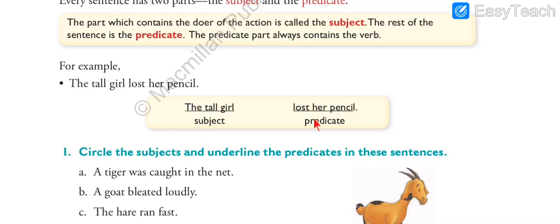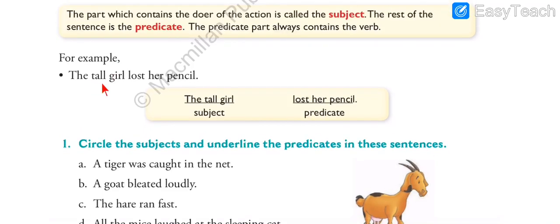See the examples which are given below. For example, the tall girl lost her pencil. This is the sentence. Now here in the sentence, as you can see, the tall girl is the subject. Why? Because she has performed an action. What action? The action of losing the pencil. So the tall girl, that is the subject. Lost her pencil means the remaining part of the sentence. The rest of the sentence is called predicate.